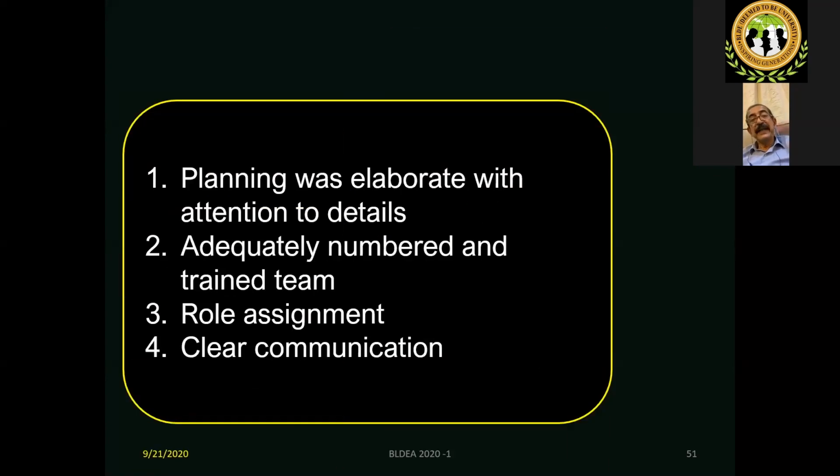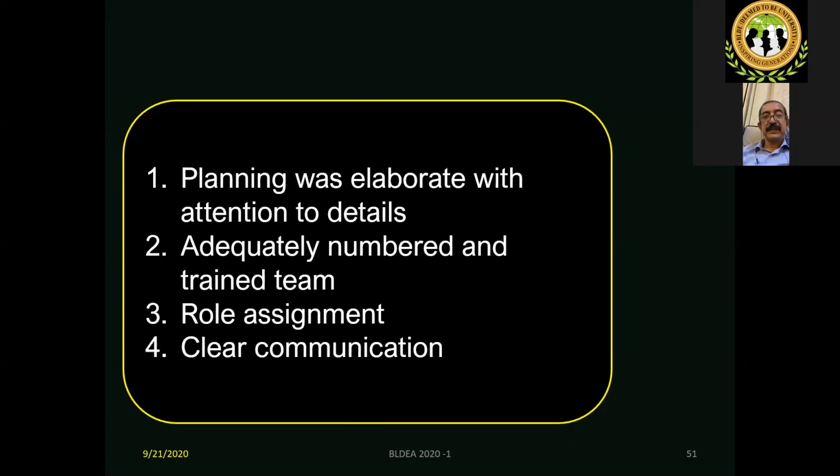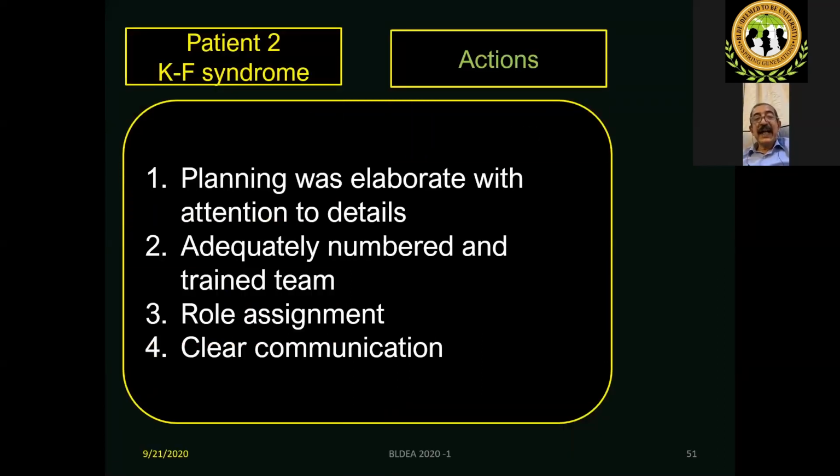Yeah. So patient 2, if you look at patient 2, there was a complete assessment. It was anticipated. The communication problem was recognized and managed excellently, and the nature of the primary disease also was taken into consideration. Next. Yeah, planning was elaborate and attention to detail was there. Adequately, 4 members were there, and everybody was utilized very clearly without any confusion, and roles were assigned. Next.